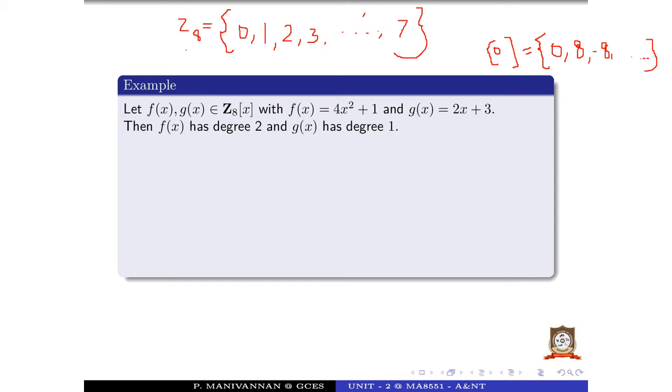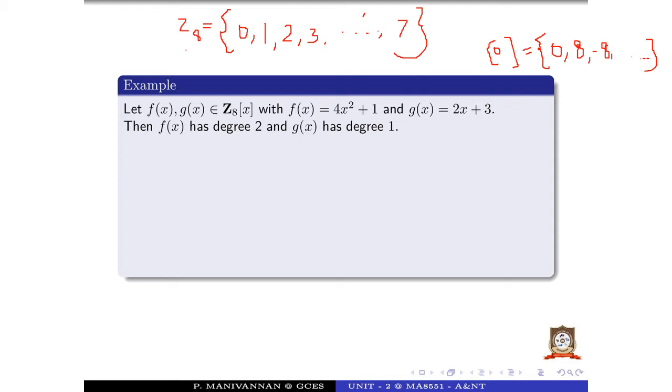What is the meaning of 7? Okay, 7 equals 7, and 15 is also 7, since 15 divided by 8, the remainder is again 7. Yes, 15 minus 8 is 7.